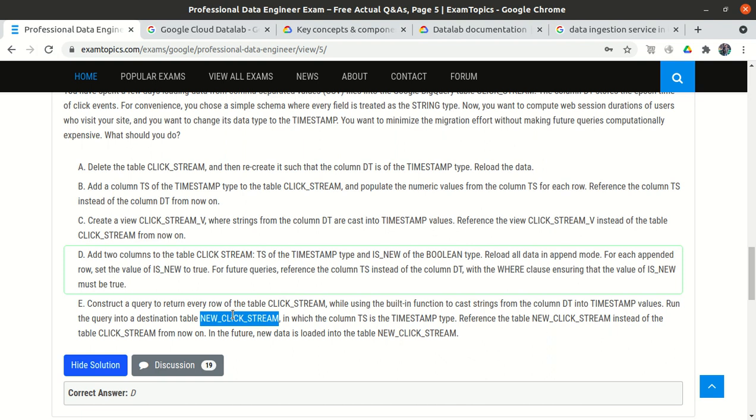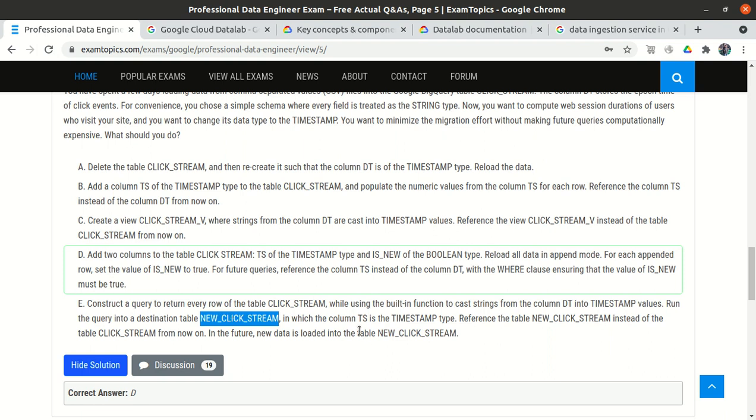So we are not loading external data from outside, we are just creating a new table within BigQuery, and from the existing table we are copying the data into the new table. So the query will definitely run very quickly. Now we will refer to the new_clickstream data, and for future data also, we will load the data into the new_clickstream.